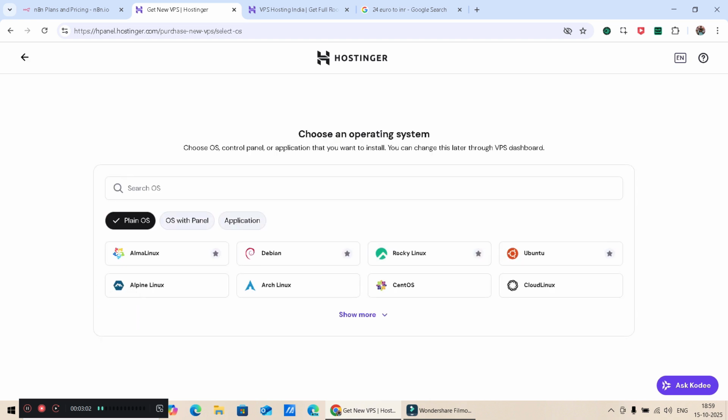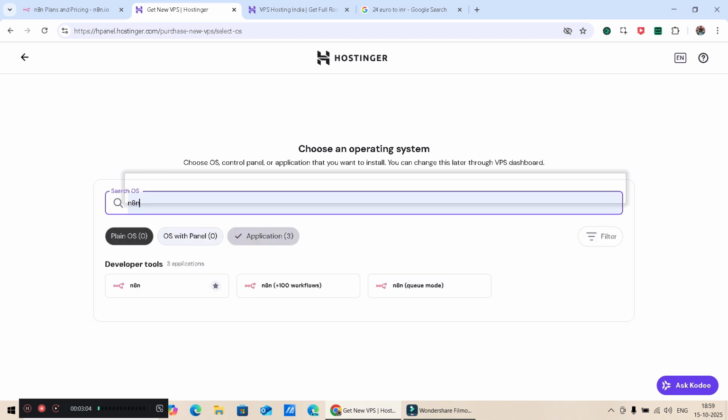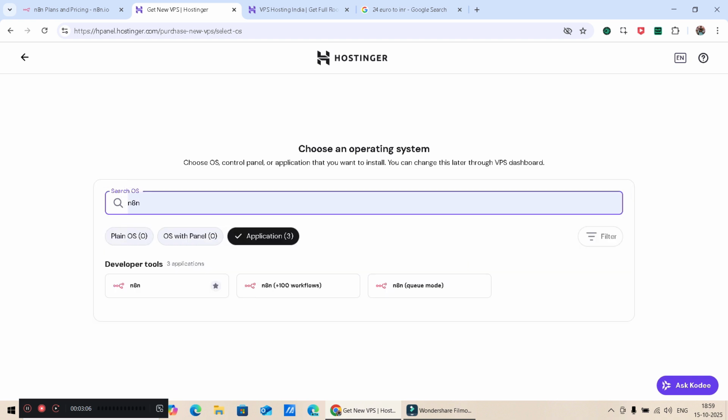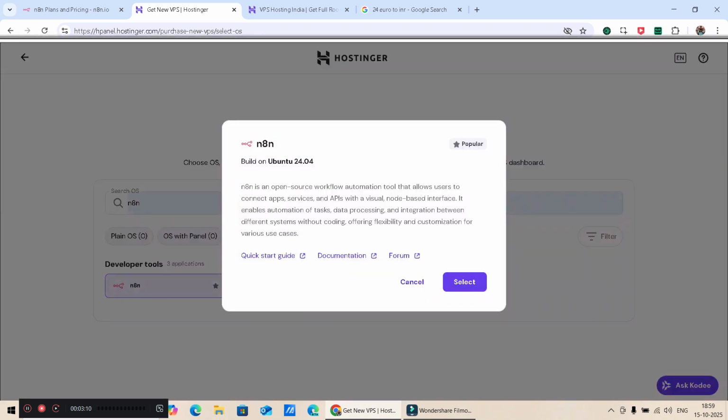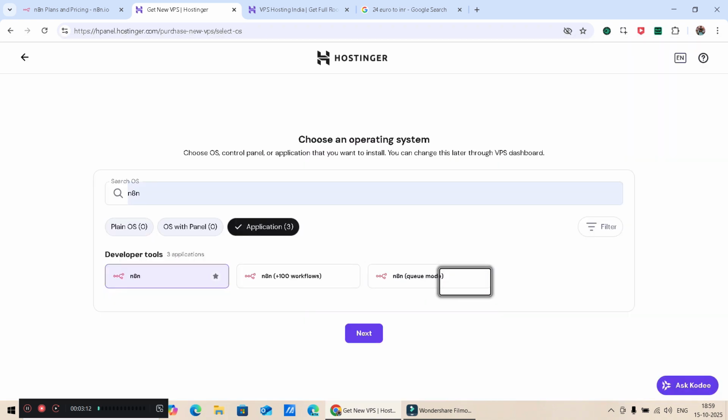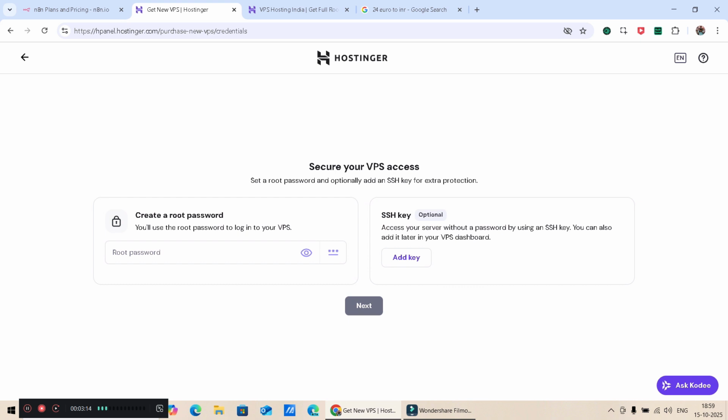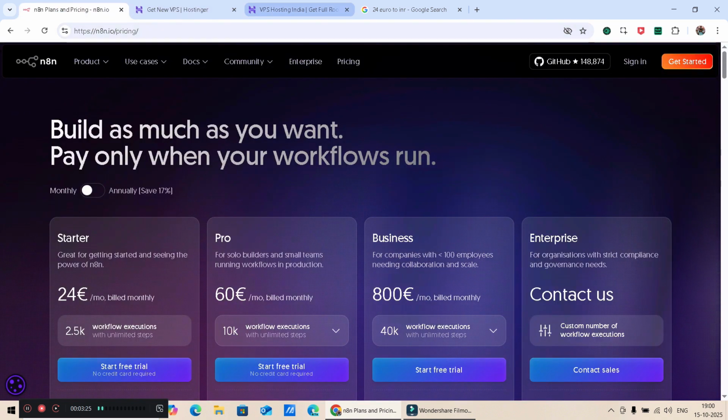Next, in OS, just type n8n. That's it. Select it and give a password. That's it. It will get access to the email of this n8n server, and it will get connected over there. It's a very easy process.